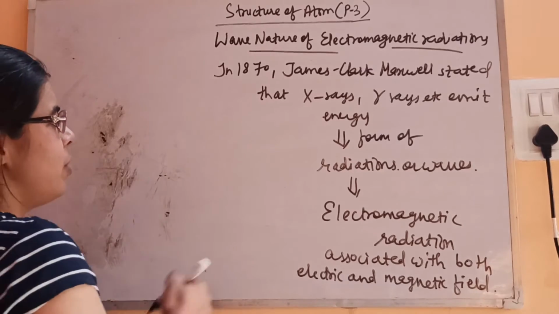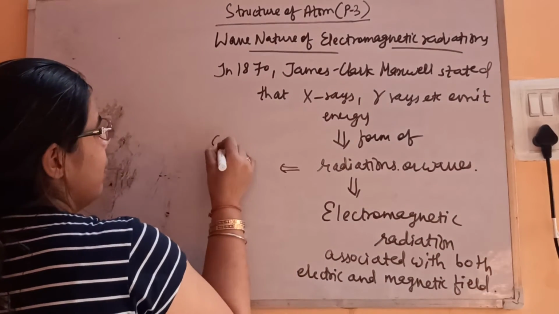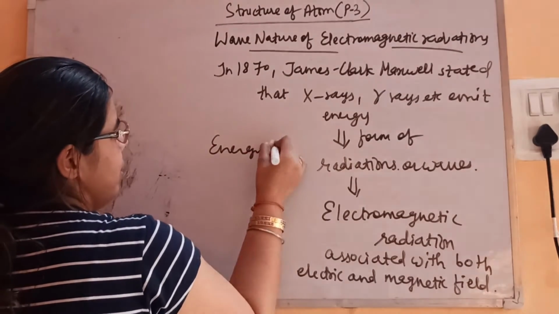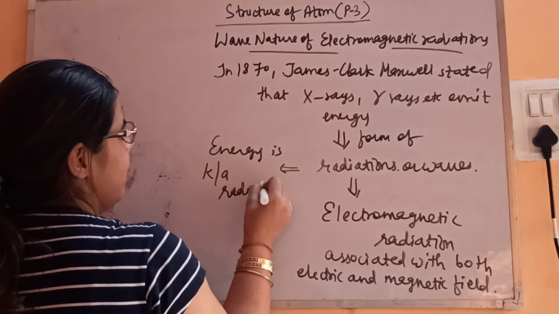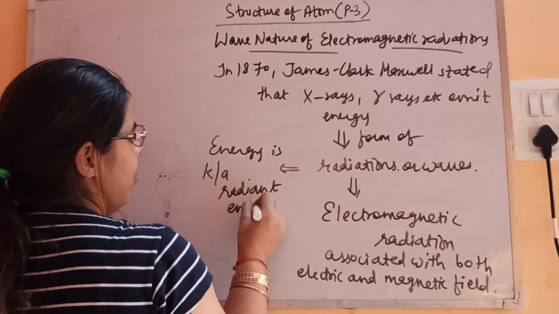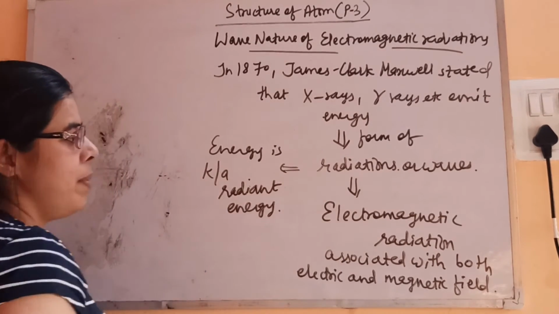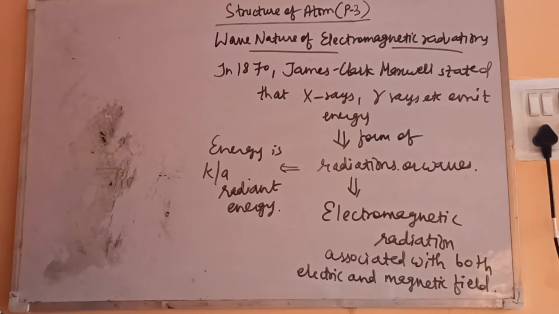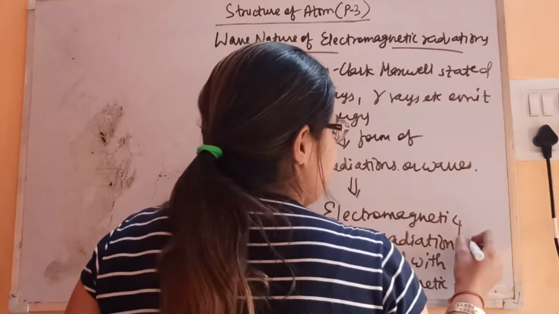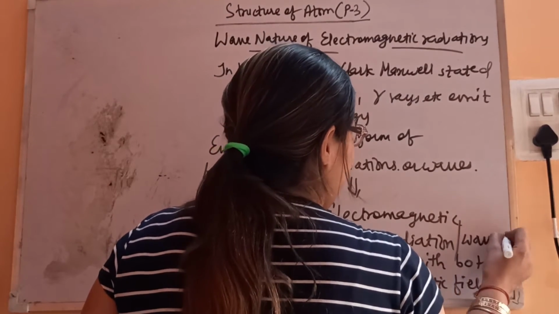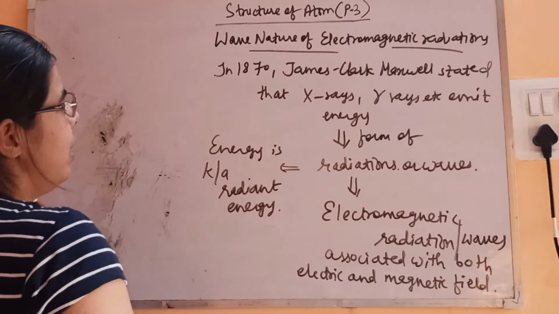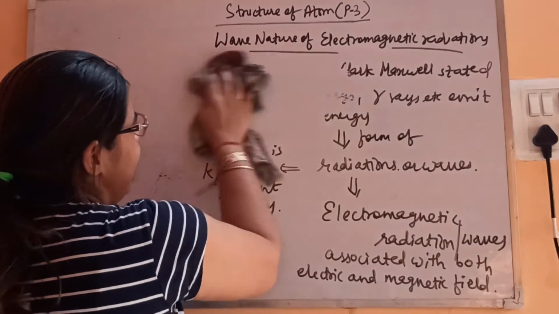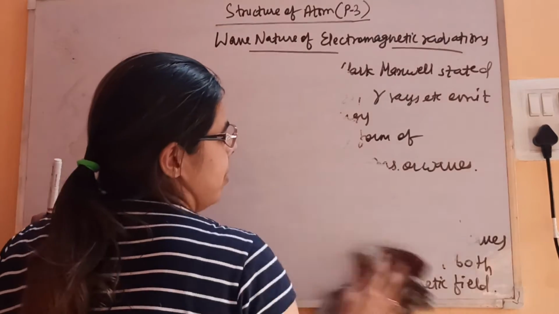And this energy is known as radiant energy. So these waves are known as electromagnetic radiations or electromagnetic waves, as they are associated with both electric as well as magnetic field. Now let's see what its characteristics are.